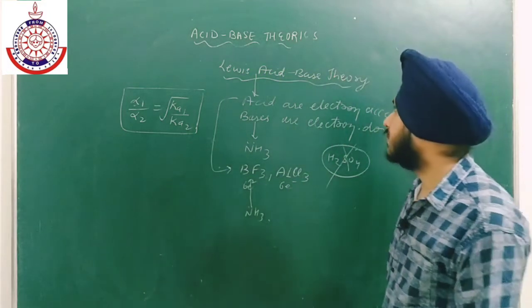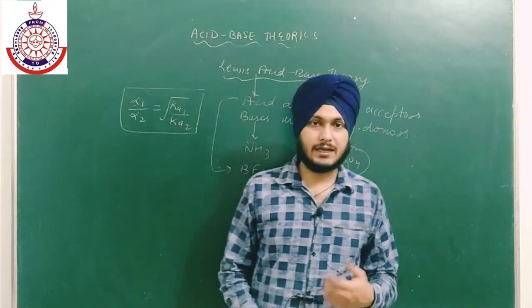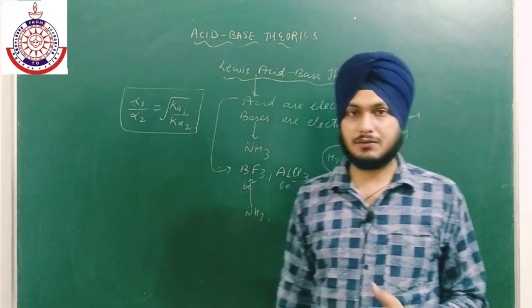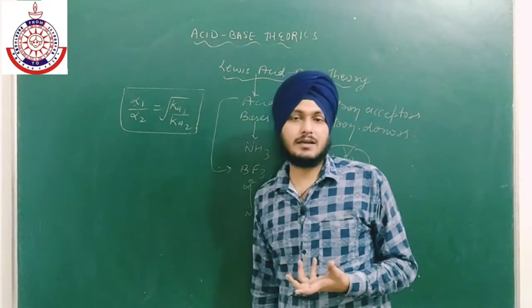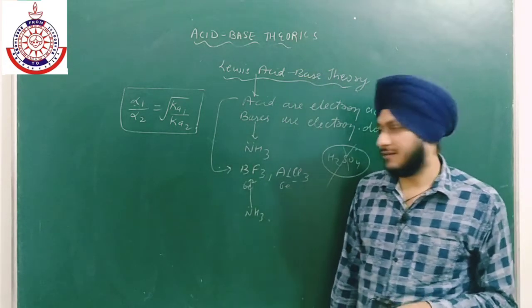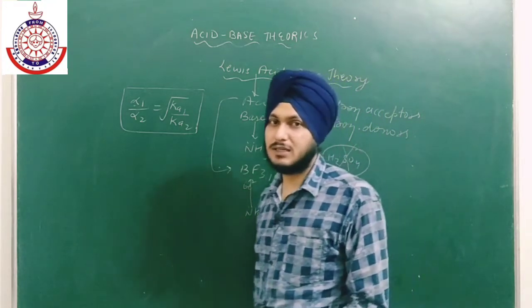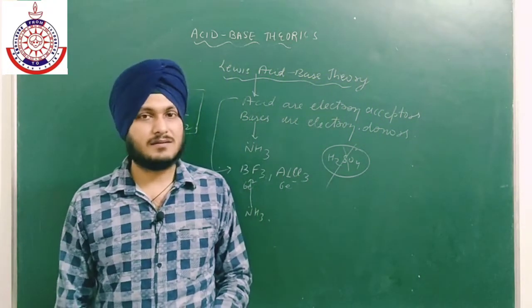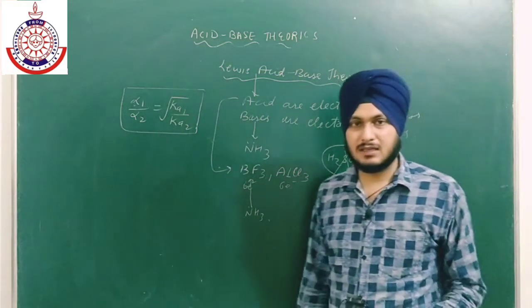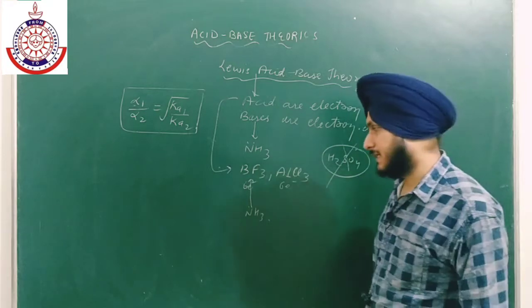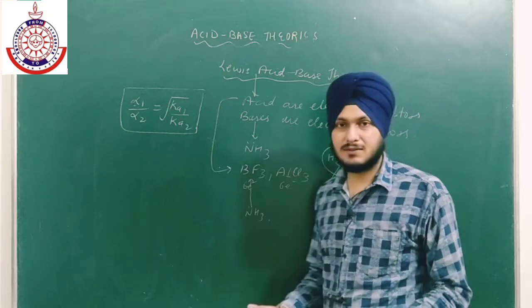Okay, so this is all about the acid base theory. In the next class we will discuss a new term, that is Kw. Okay, Kw is the ionic product constant. Because water is also a weak electrolyte, तो वो भी equilibrium maintain करेगा. Okay, water can also maintain its equilibrium with another molecule of water to form its conjugate acid and conjugate base. तो वहाँ पे भी हम पढ़ेंगे एक new factor, that is Kw. We have already discussed Ka. Similarly we have Kb for a base. So Kb भी हमारे पास यूज होता है ऐसे ही.